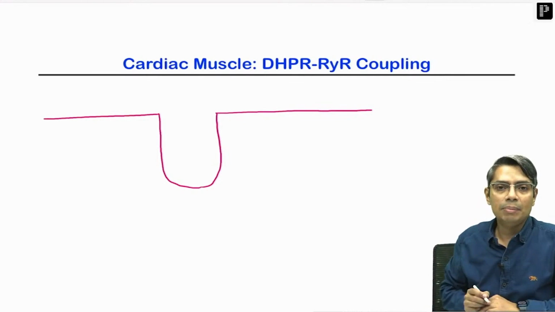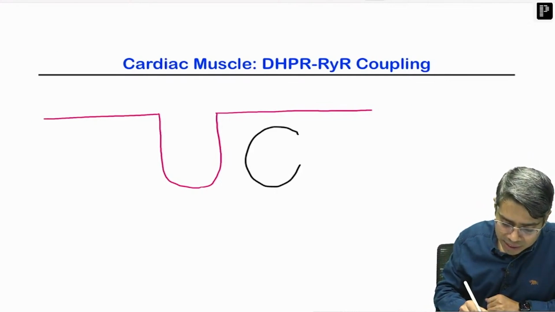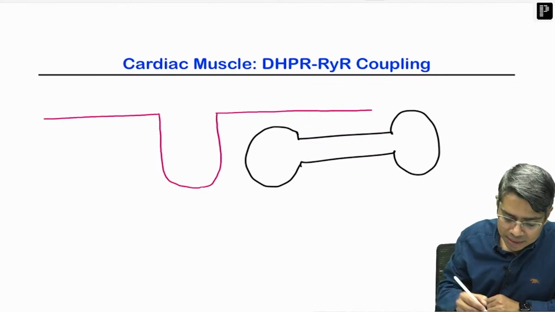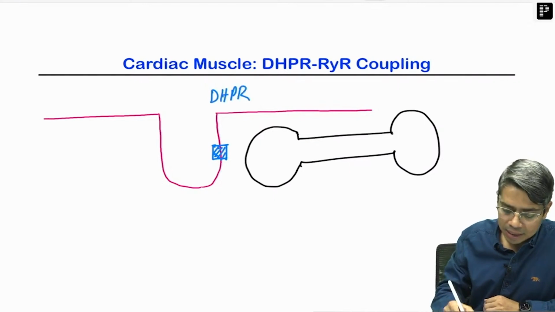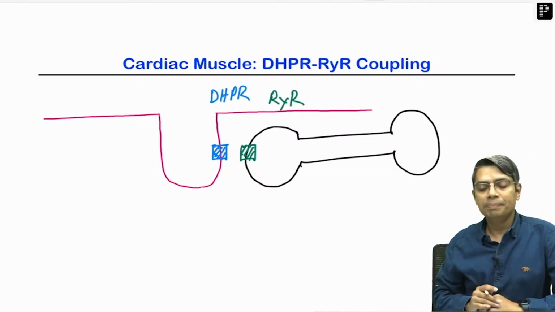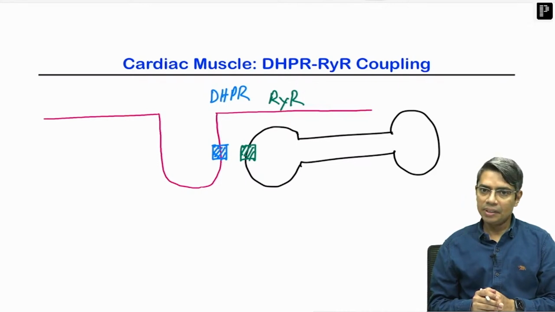But in case of cardiac muscle, look at a similar kind of diagram. Again there will be a sarcoplasmic reticulum here, and the same type of channel will be here. This blue color channel in the cardiac muscle is the DHPR, right, and on the sarcoplasmic reticulum membrane there will be RYR. This blue-green one is the RYR. But in case of cardiac muscle, the mechanism is a little different.